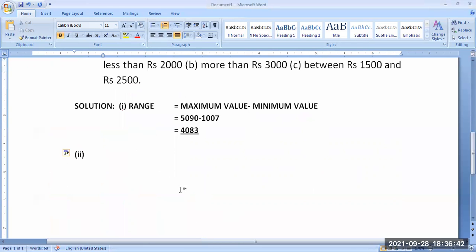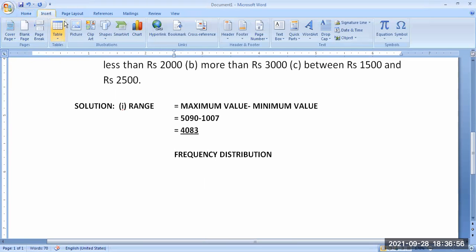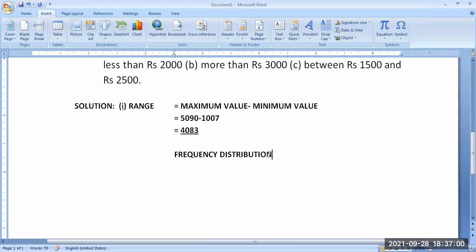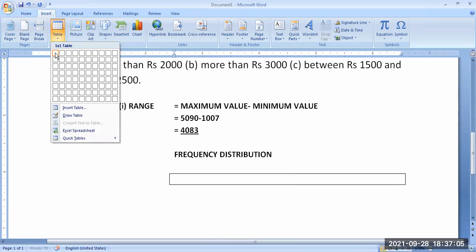So frequency distribution. How to prepare, I will tell. Insert, table is required. Class should be there, then tally marks, frequency, then we will find the mid value also.